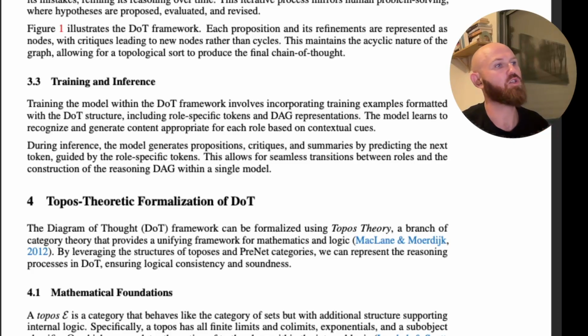The formalization guarantees that a reasoning process is logically sound and complete, meaning all valid reasoning steps are included without contradictions. This process of refining propositions mirrors the way a person revisits ideas when they encounter feedback or errors, right?